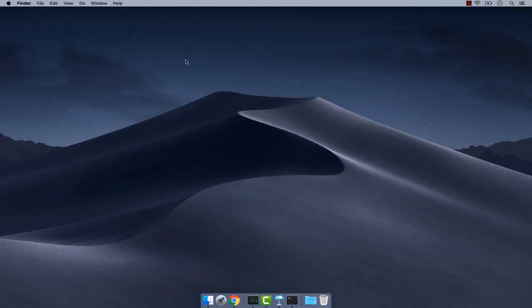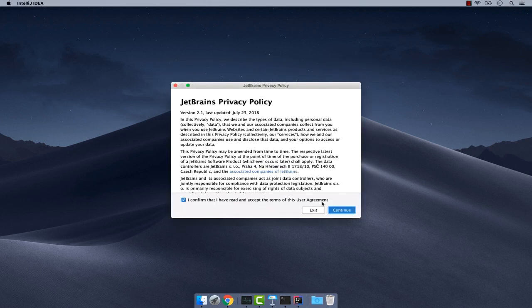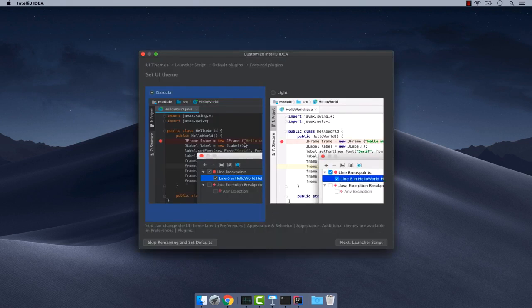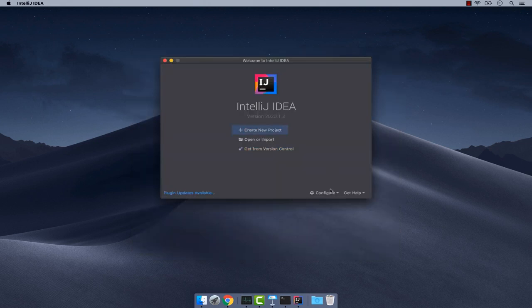Right, now let's go ahead and configure IntelliJ quickly. So let me open IntelliJ. I'm going to open, and then I'm going to confirm, continue. Don't send anything. Right here you can pick the dark or light theme, so I'm going to go with the dark theme, and what I'm going to do here is simply skip remaining and set defaults. There we go.